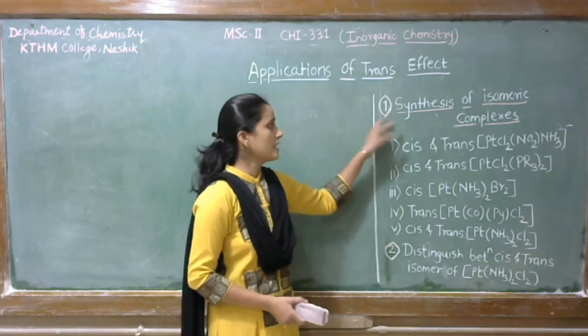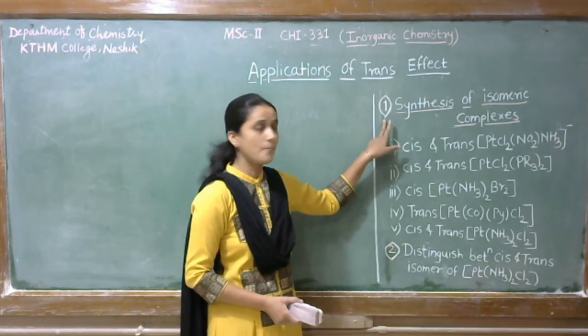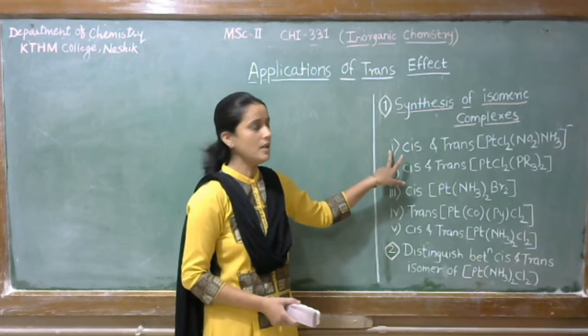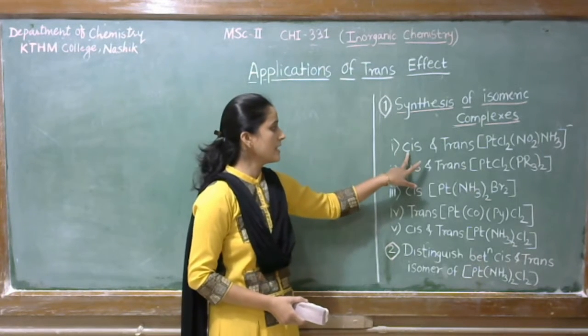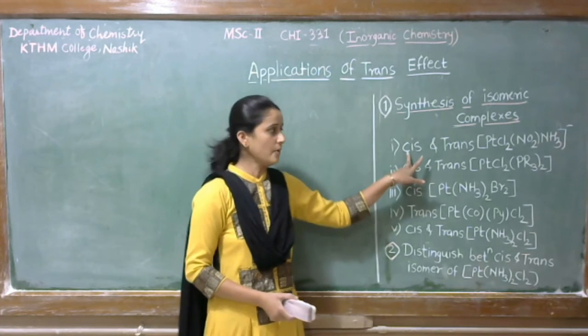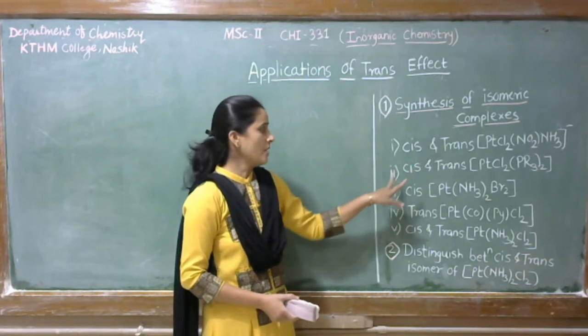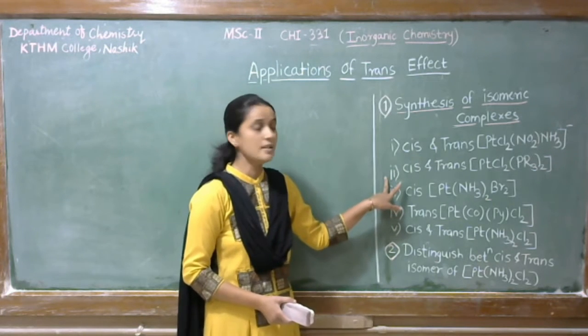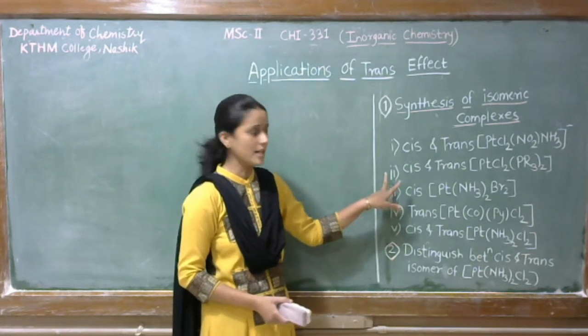In case of the first, that is synthesis of isomeric complexes, we can synthesize different types of isomers. For example, first, synthesis of cis and trans [PtCl2(NO2)(NH3)]⁻. Also, we can synthesize cis and trans PtCl2(PR3)2.